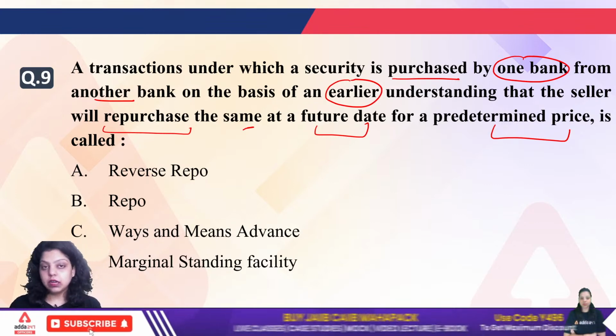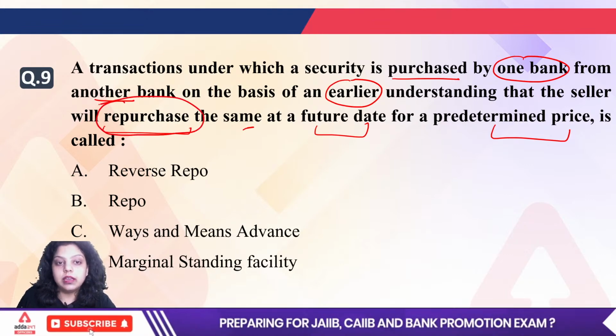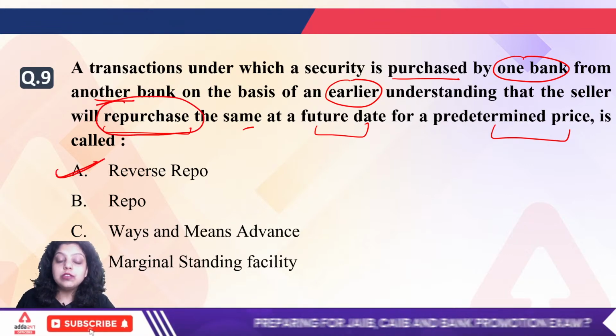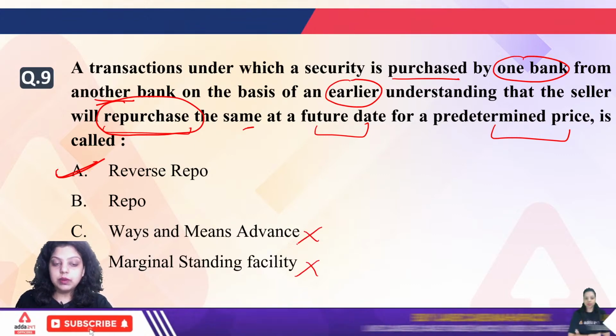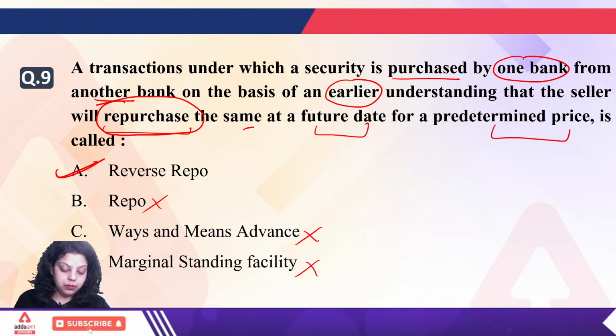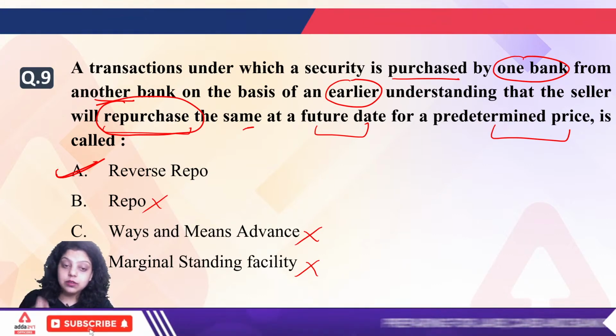Repo and reverse repo. Now the question is talking about the repurchase agreement, and reverse repo means repurchase agreement. So the right answer will be A. Can't be MSF, can't be ways and means advances, can't be repo. So the right answer will be A, that is repurchase agreement, that is reverse repo.